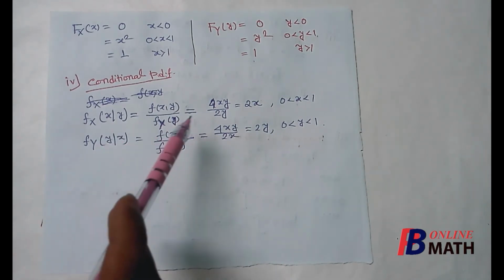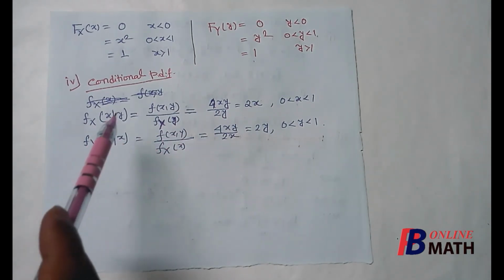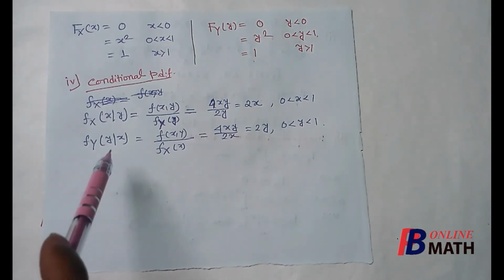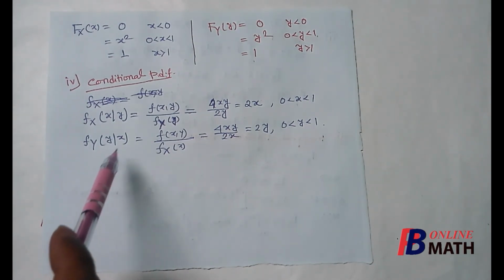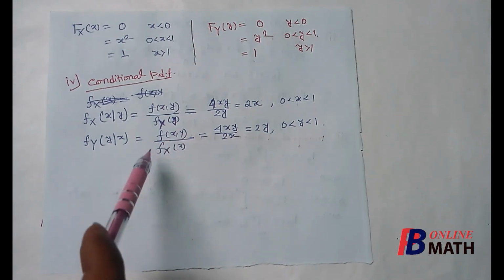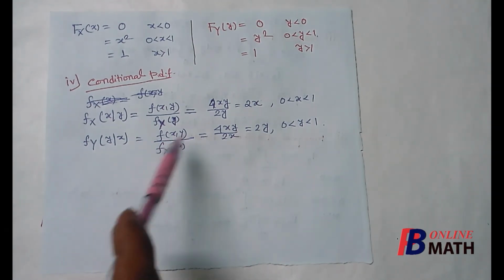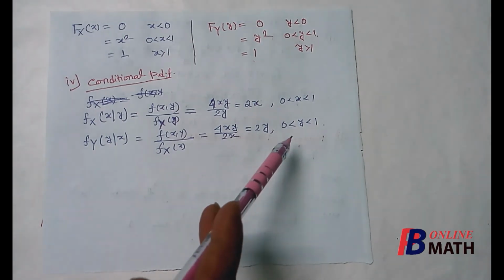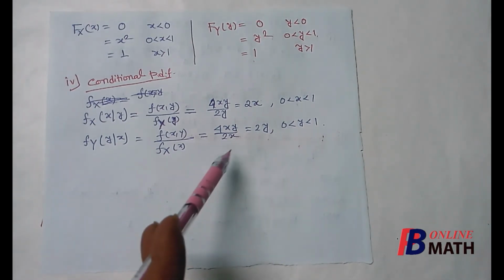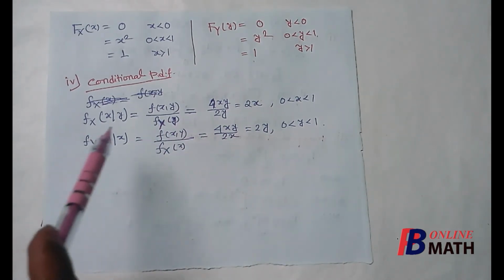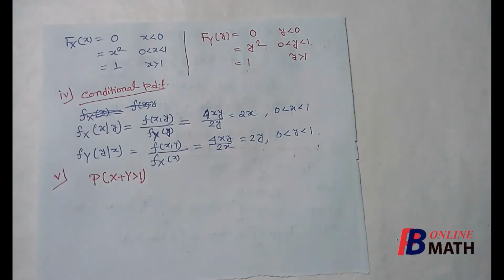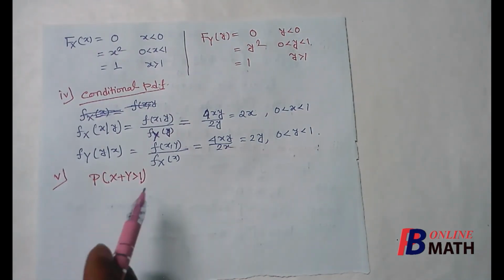So this is the required conditional PDF of x on the assumption of the event y, and conversely the conditional PDF of y on the assumption of the event x is equal to f(x,y) by f_X(x). So it is 4xy by 2x, which is equal to 2y if y lies between 0 and 1. Otherwise it is 0. So these are the conditional PDFs of x and y. And finally we need to find this probability.